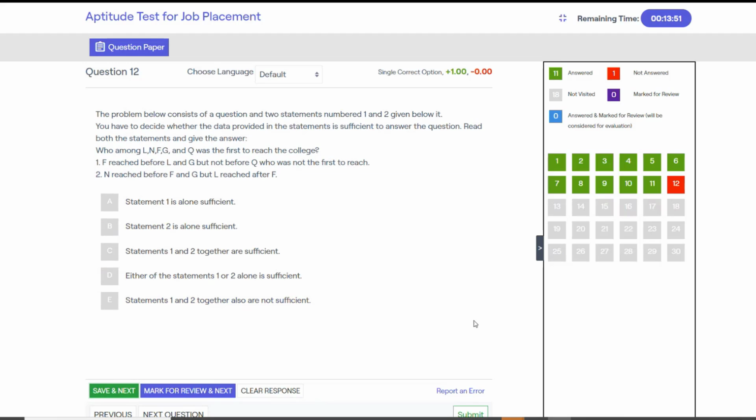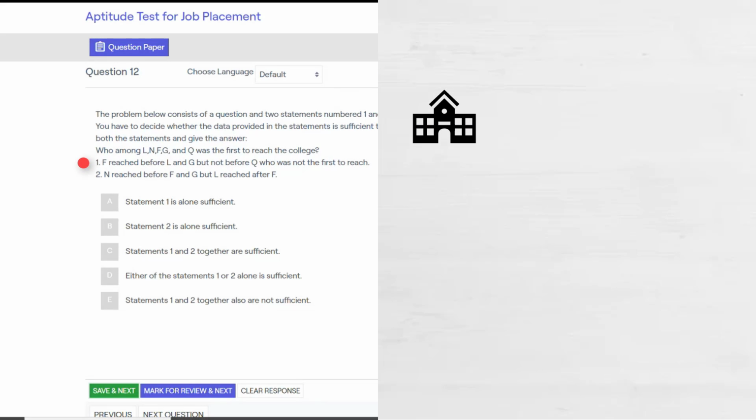Next, once again we have a data sufficiency question. Who among L, N, F, G and Q was the first to reach the college? Statement 1 says F reached before L and G, but not before Q, who was not the first to reach.